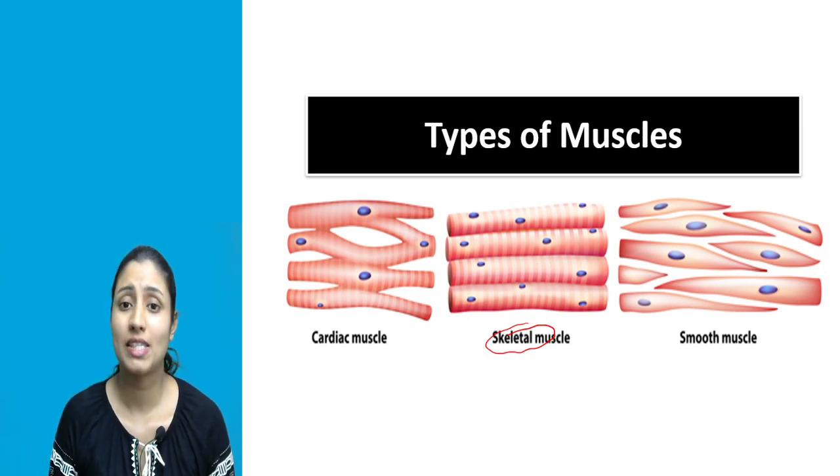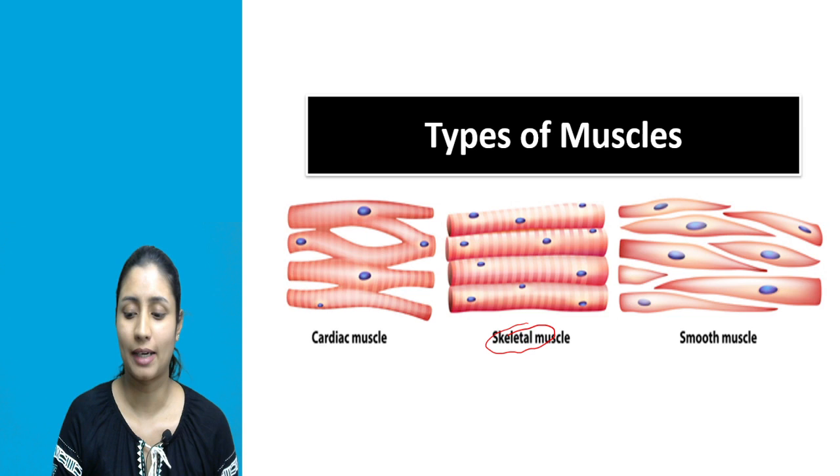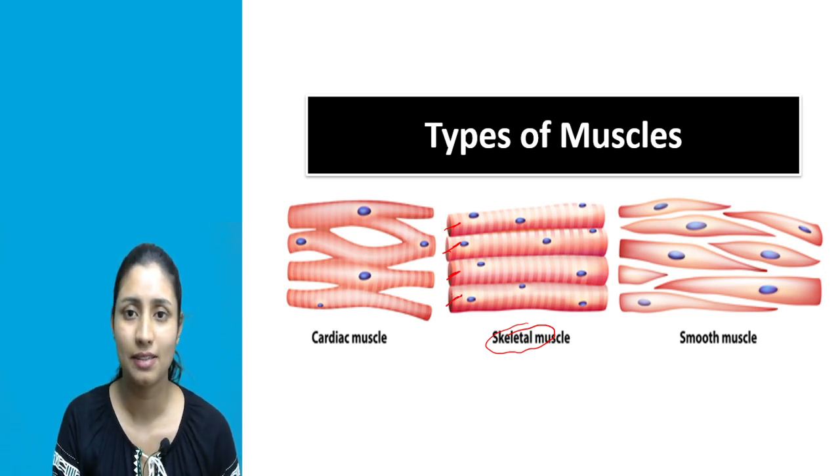Now we are going to see different characteristics of the skeletal muscle cell. Let's start with the first one, that means the shape of the cell. Look at the cell here. Within this structure, a total of 4 cells are there. This one is the first cell, this is the second cell, this is the third cell, and this one is the fourth skeletal muscle cell.